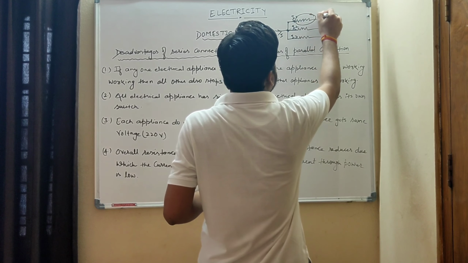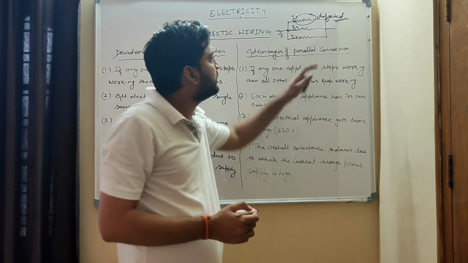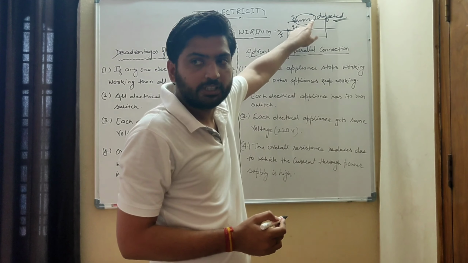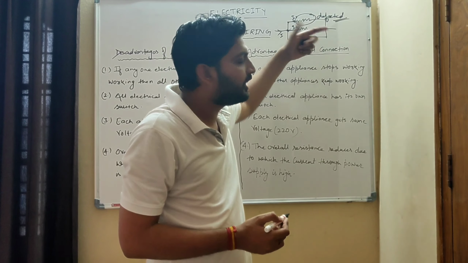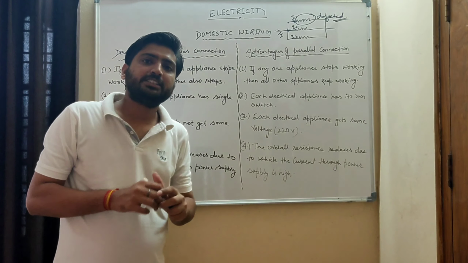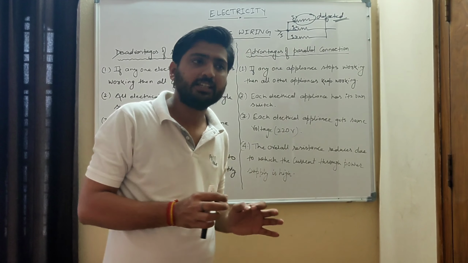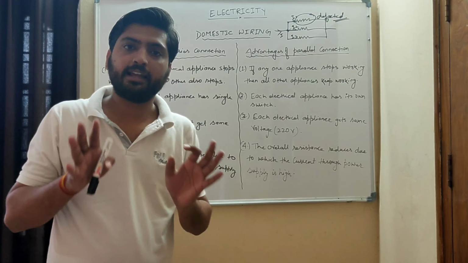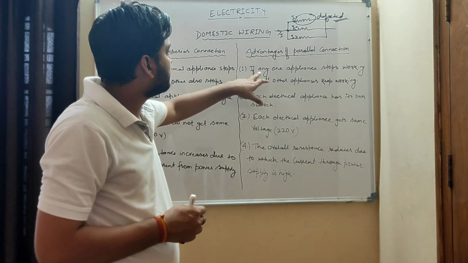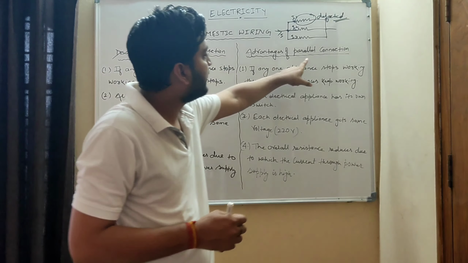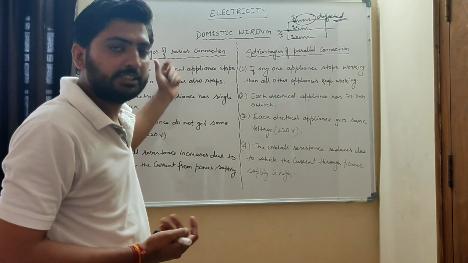Suppose this bulb is defective. Then what happens? The current I1 will not flow through it, but current I2 and I3 will still flow. It means these 2 bulbs will glow. So if any one of the appliances gets damaged, the other appliances do not get affected by that, they still work. That is the advantage of connecting our electrical appliances in parallel over series.